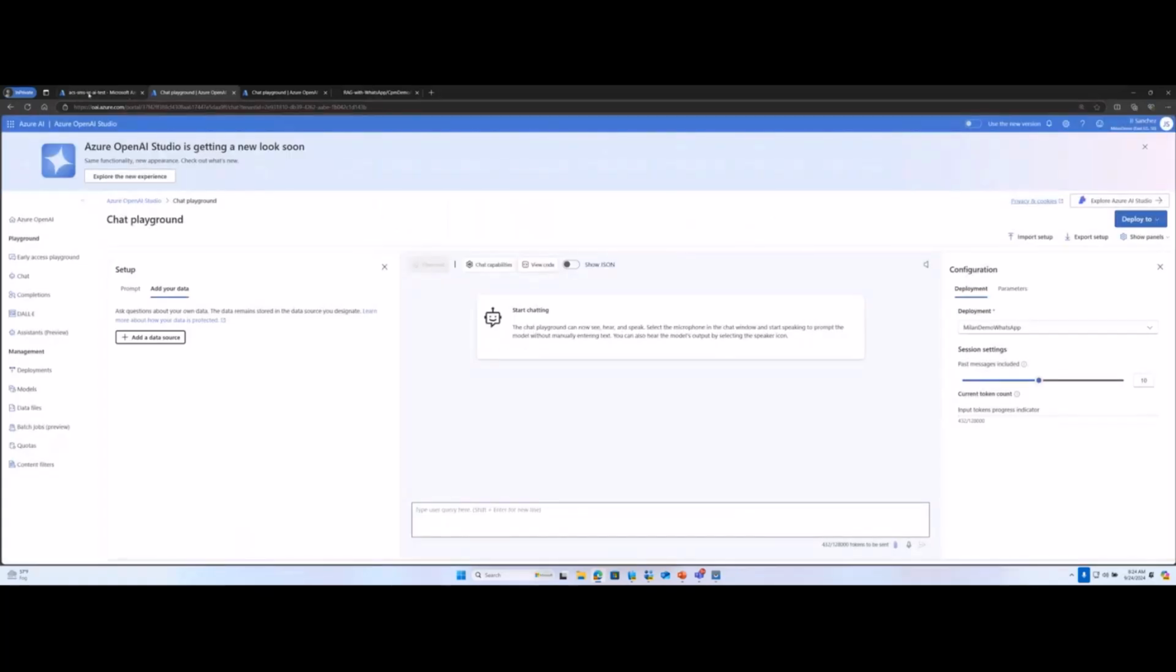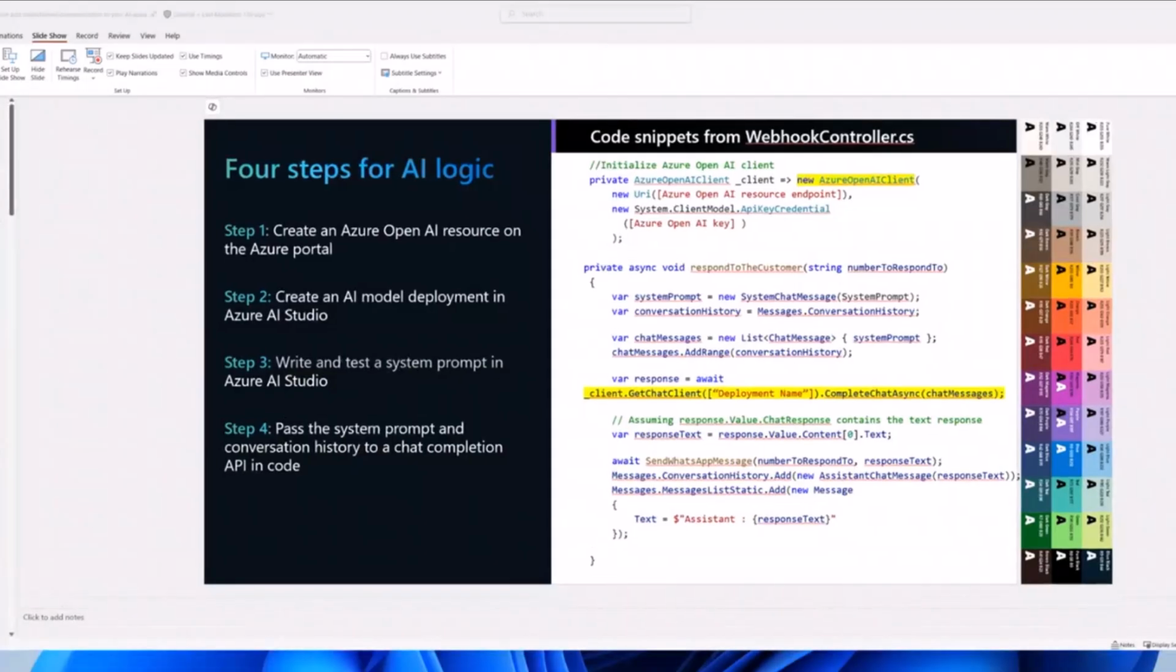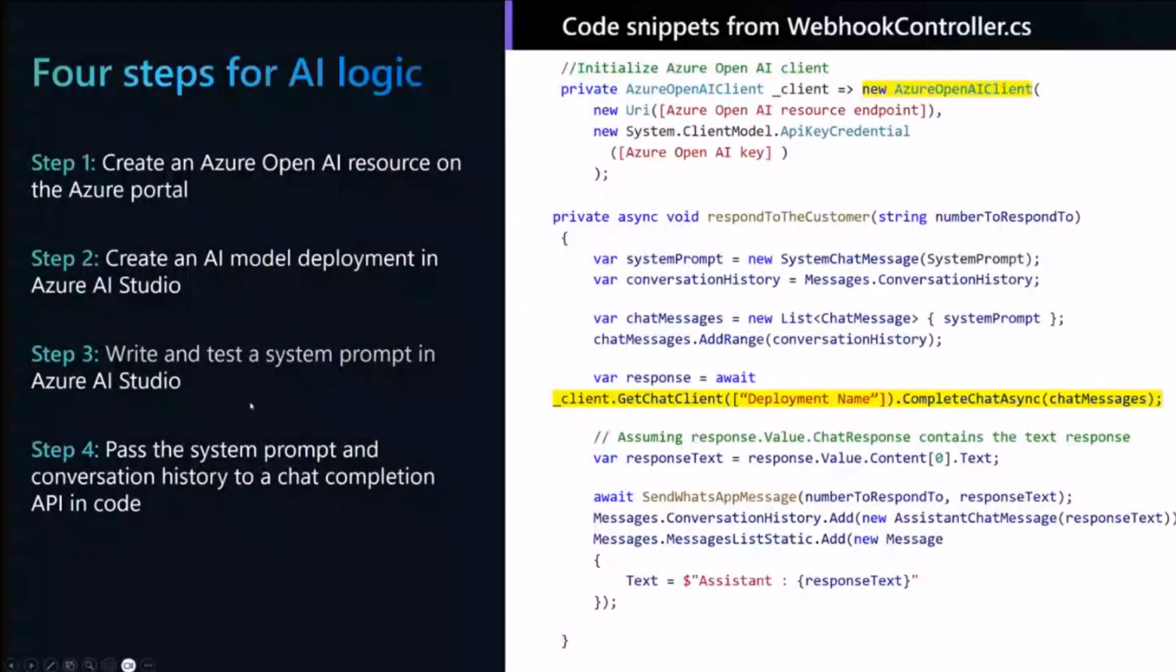Now, once that is done, we'll go back to the code, but we'll go there in a bit because I also want to show you the steps that are needed for the WhatsApp channel integration. And then from there, after we have done everything in the Azure portal, we'll go to the code.